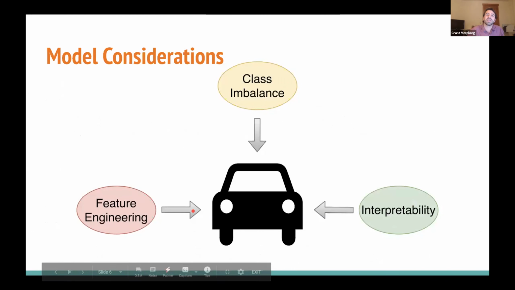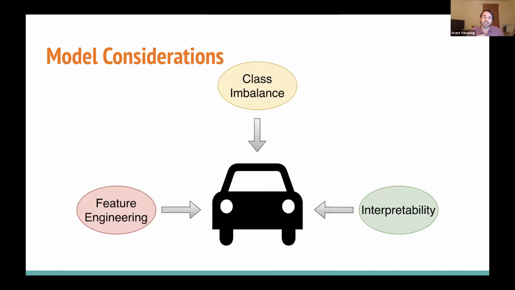So these insights really guided my model considerations, starting with feature engineering. Just from that previous slide, I created a new feature, whether the accident occurred during rush hour or didn't. Next, I looked at class imbalance. So out of the 3.5 million, only 108,000 were classified as severe. So I undersampled from that non-severe class in order to balance those out. And then lastly, I really wanted to focus on interpretability, finding models that can easily explain themselves.